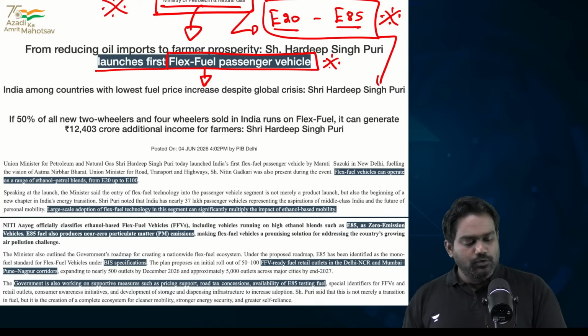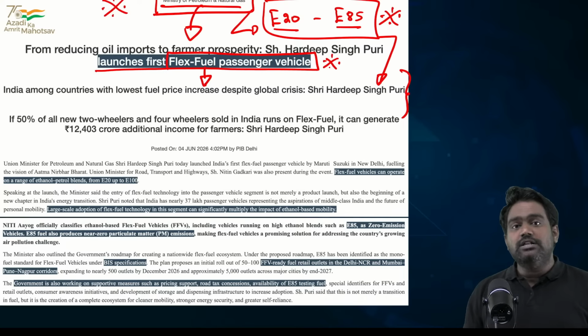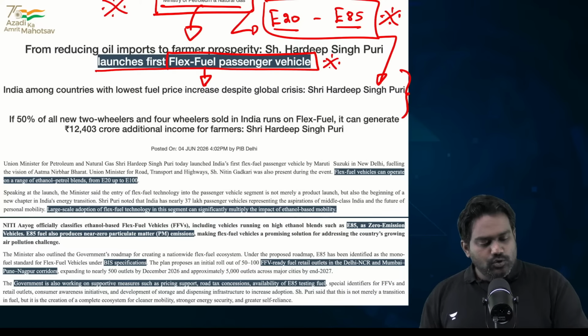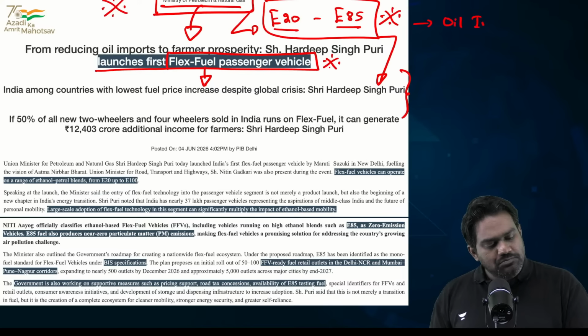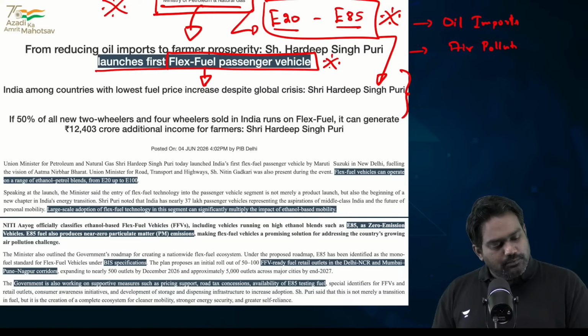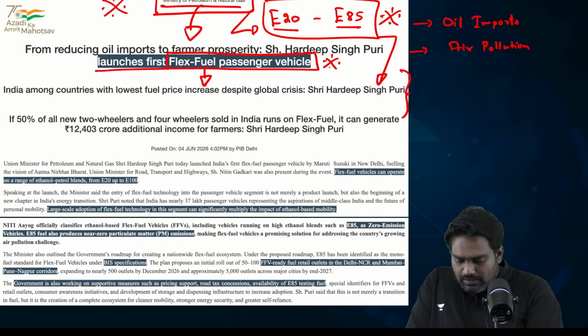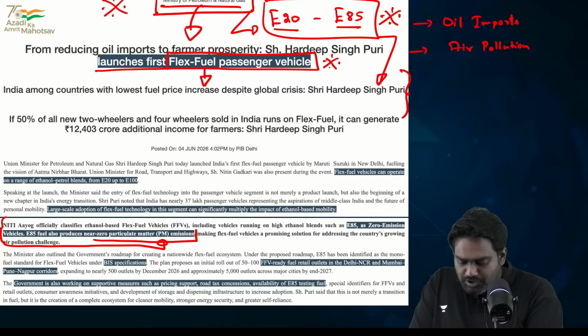If this flexible fuel variant can be used, then those vehicles will become more versatile, right? It will significantly reduce our dependency on oil imports. It will significantly help tackle the impact of air pollution, because especially E85, that's ethanol blended up to 85%, is, according to Niti Aayog, free from particulate matter emissions.